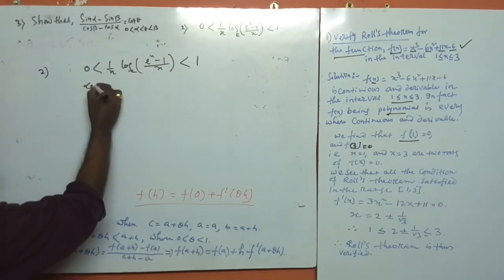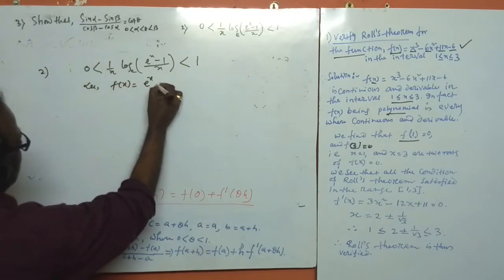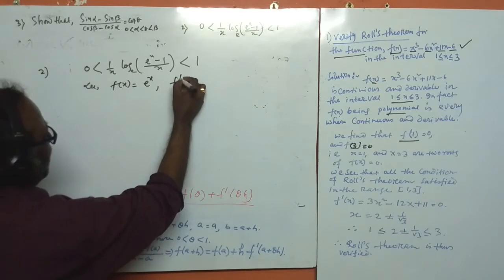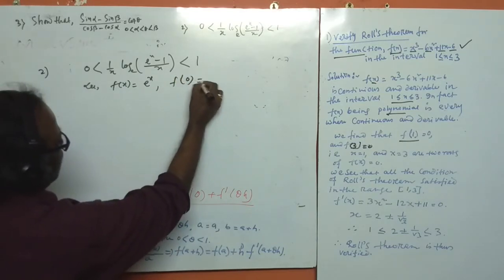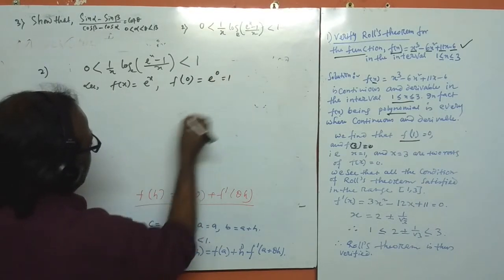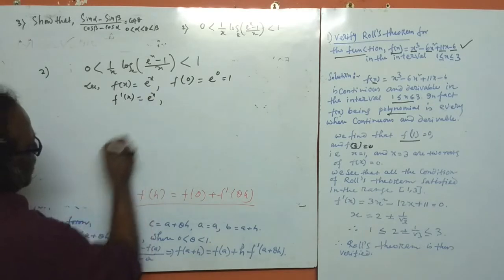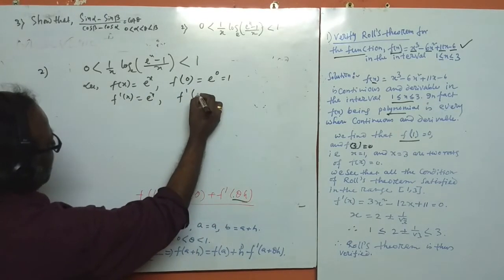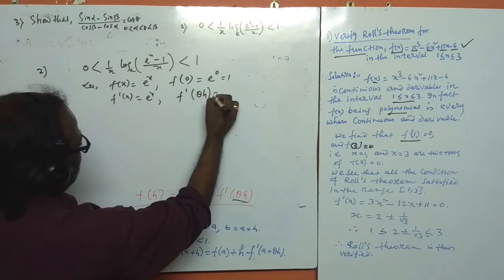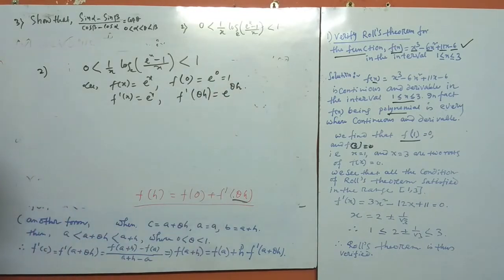Let a function f(x) = e^x. First, find f(0), which is e^0 = 1. Differentiate: f'(x) = e^x. Here, with θh, f'(θh) = e^(θh).